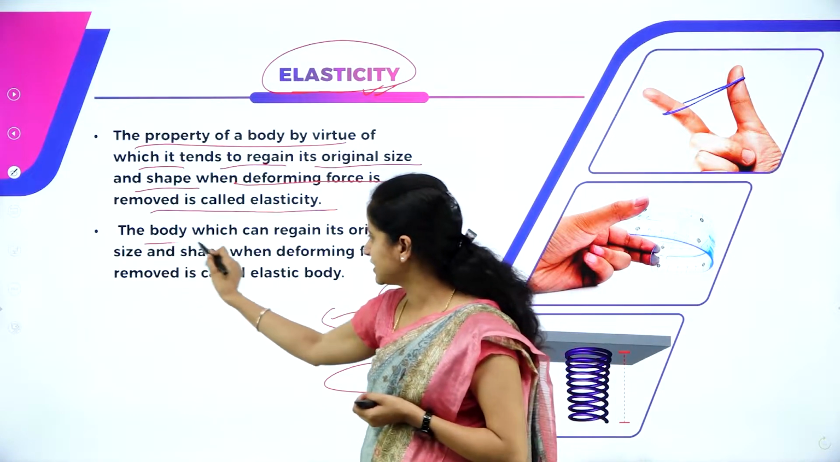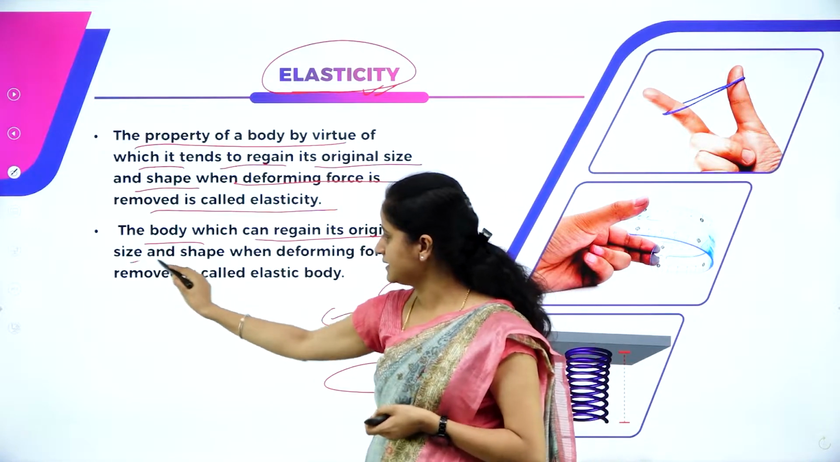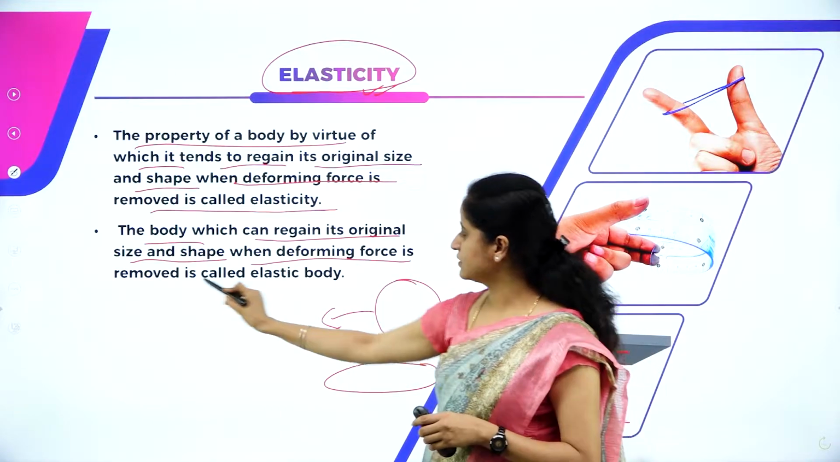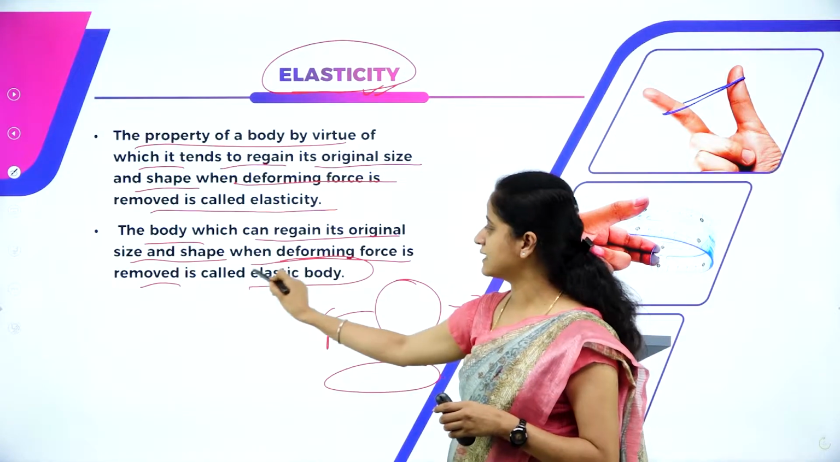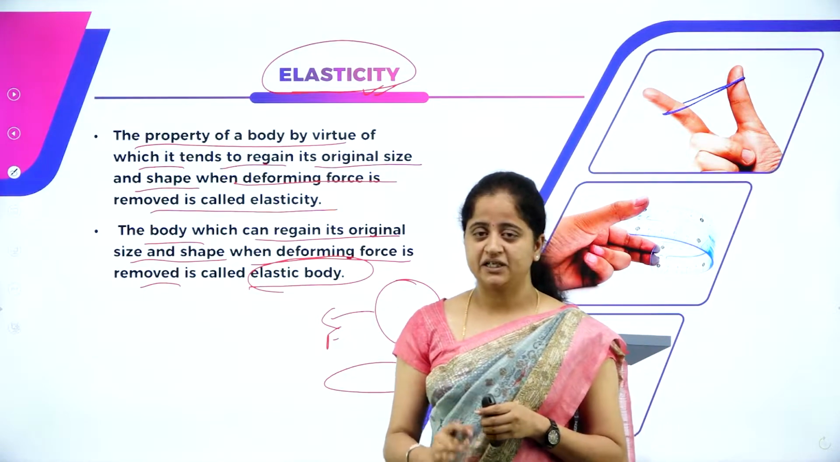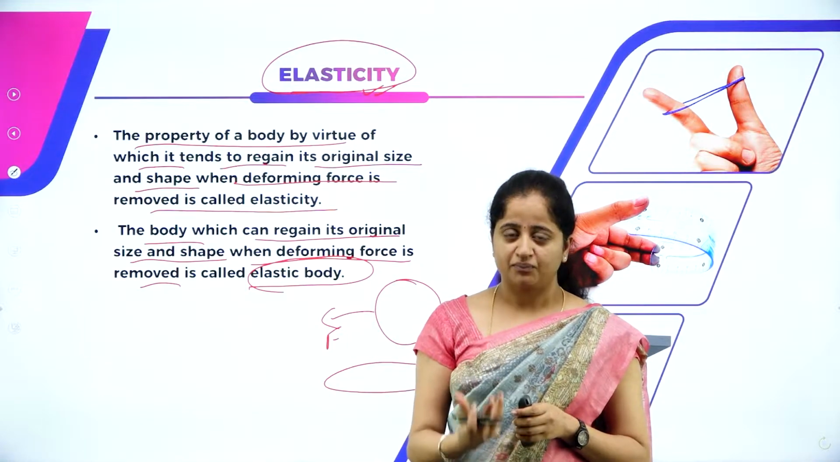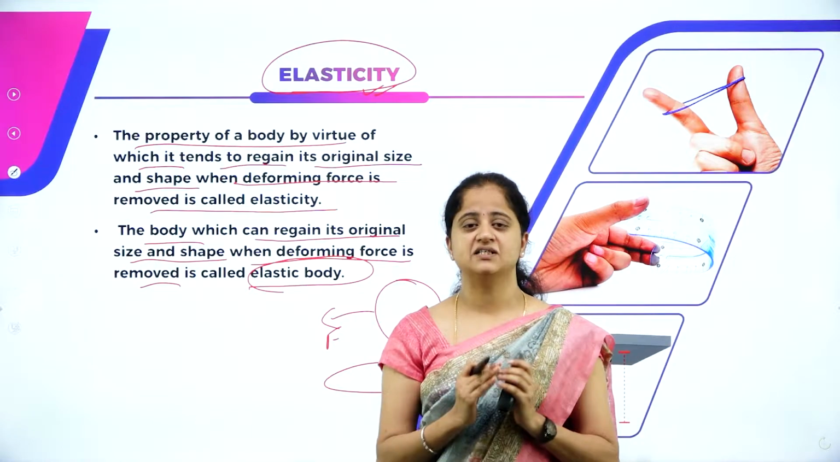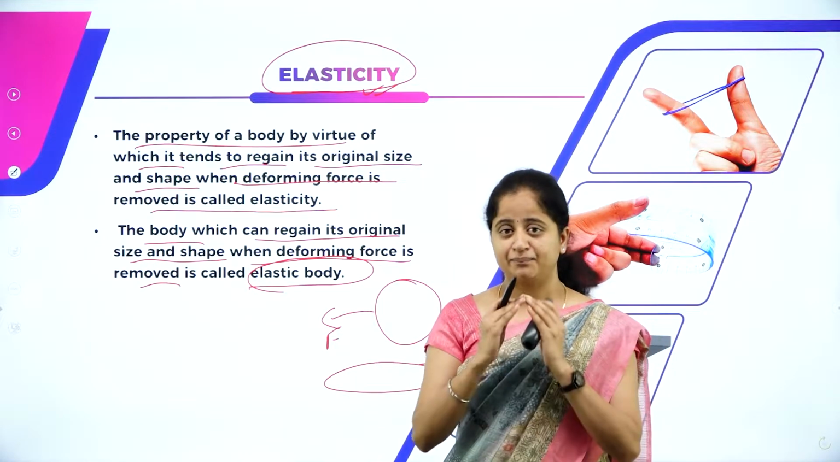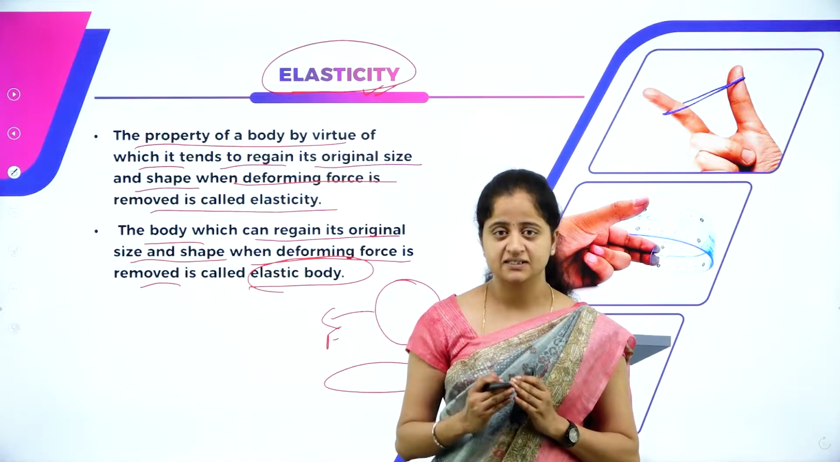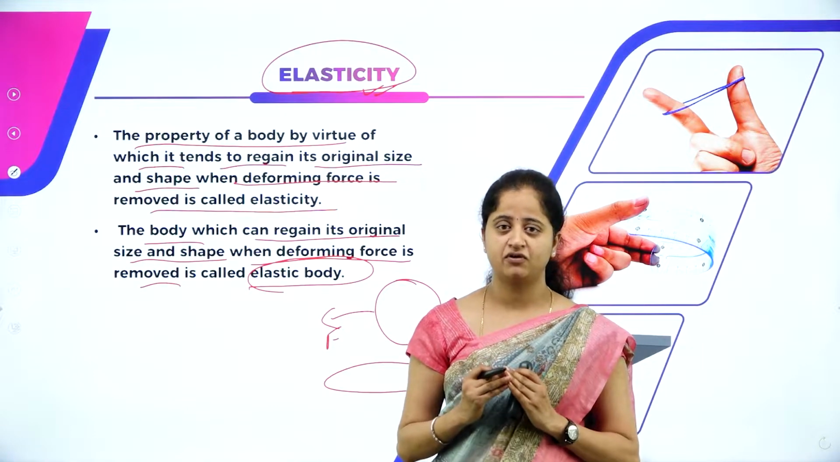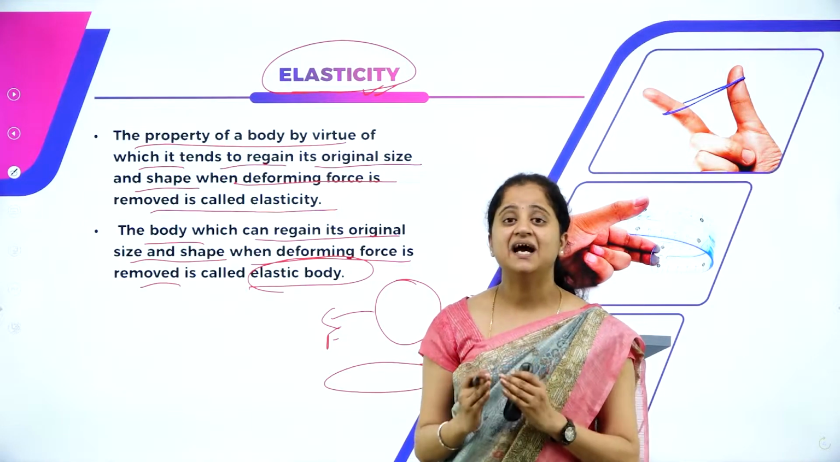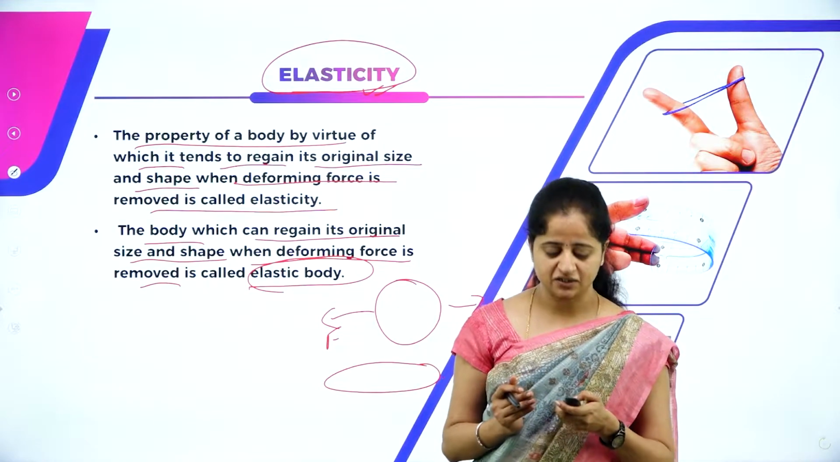The body which can regain its original size and shape when the deforming force is removed is called an elastic body. So when the deforming force is removed, the body can regain its original size or shape. That body is called an elastic body. And the property of regaining its original size or shape after the removal of deforming force is called elasticity. I hope it is clear to everybody.